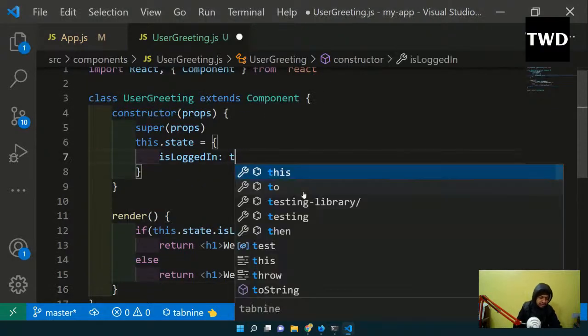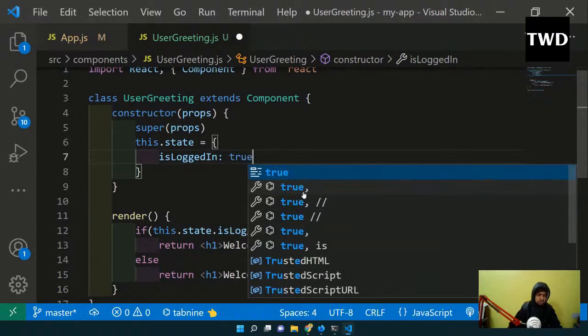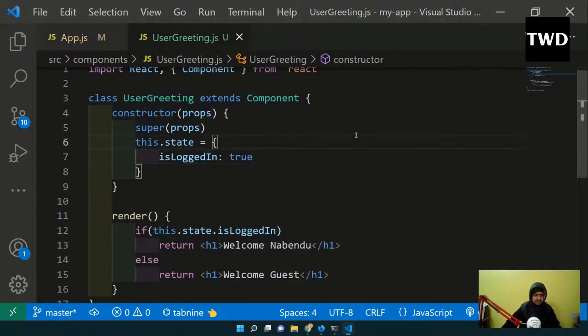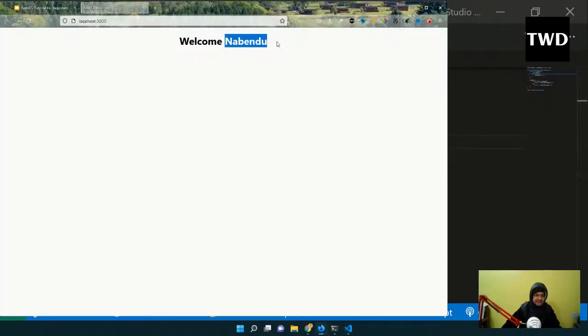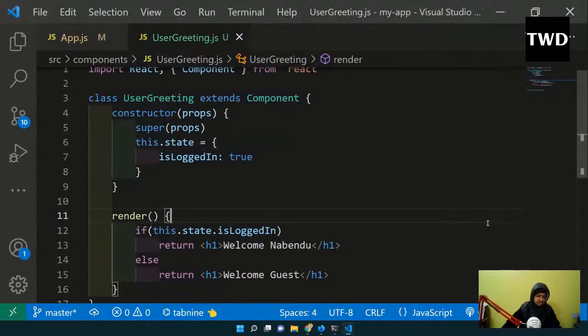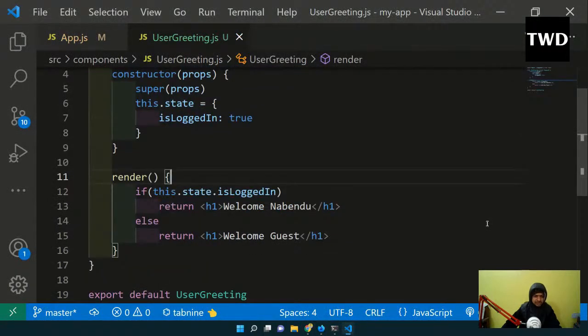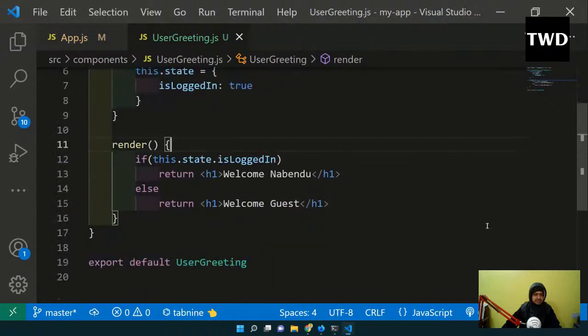So let me make it true. Save it, and welcome Nabendu will be shown. Okay, welcome Nabendu will be shown. Maybe I will pass the code today itself. Okay, so that is there. Welcome Nabendu has been shown, and now this is the thing.